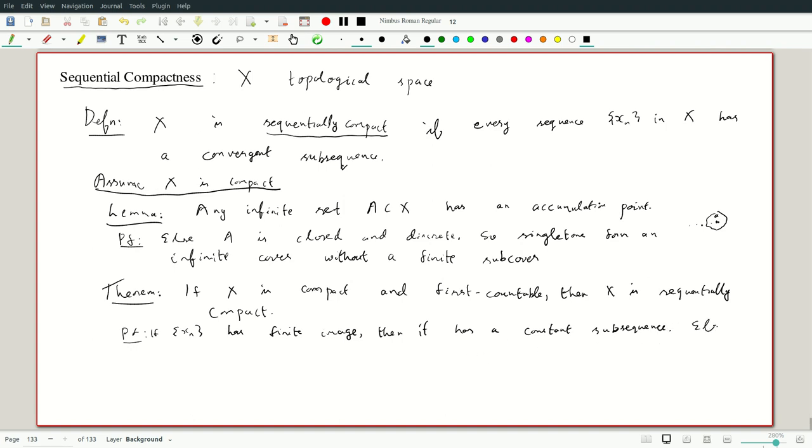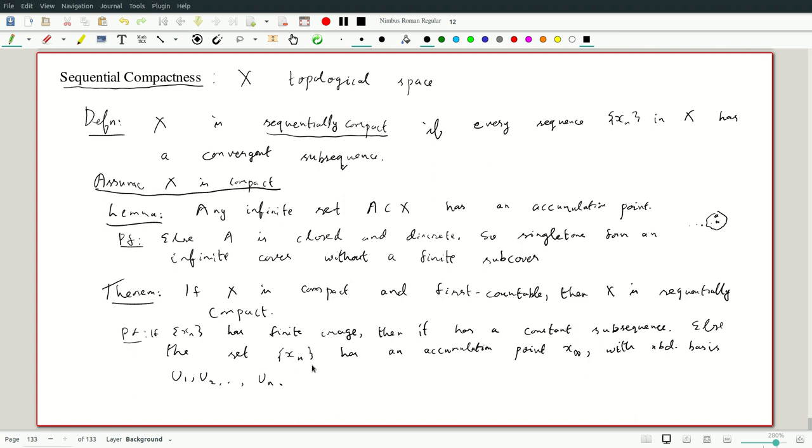Else the set {x_n} has an accumulation point. Let's call it x_infinity. With a neighborhood basis, it has to have a countable neighborhood basis U_1, U_2, U_n.